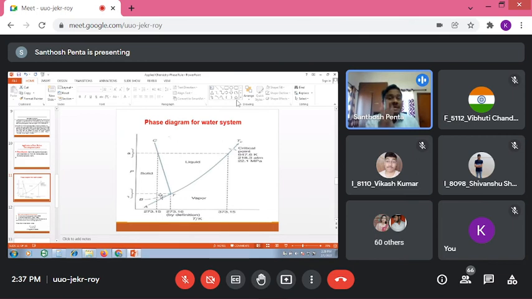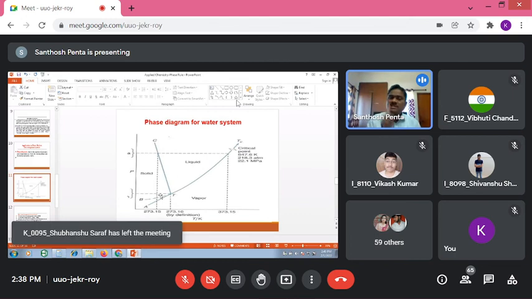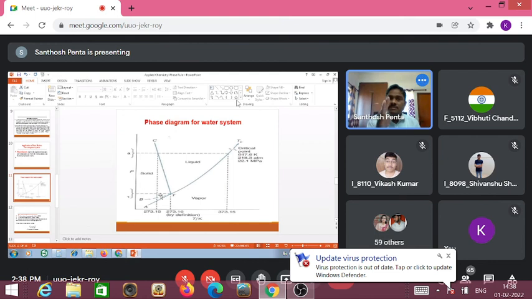So there are three boundary lines, three curves. The first curve is the CT curve, where ice is in equilibrium with liquid. That is called the melting point curve. Then another curve, the TB curve, is separating water from vapor. There, water is in equilibrium with vapor. And similarly, the TA curve, or otherwise the AT curve, is where solid is in equilibrium with vapor. Hence that is called the sublimation curve. So the melting point curve, the boiling point curve, that means the vaporization curve, and the third one, the sublimation curve.